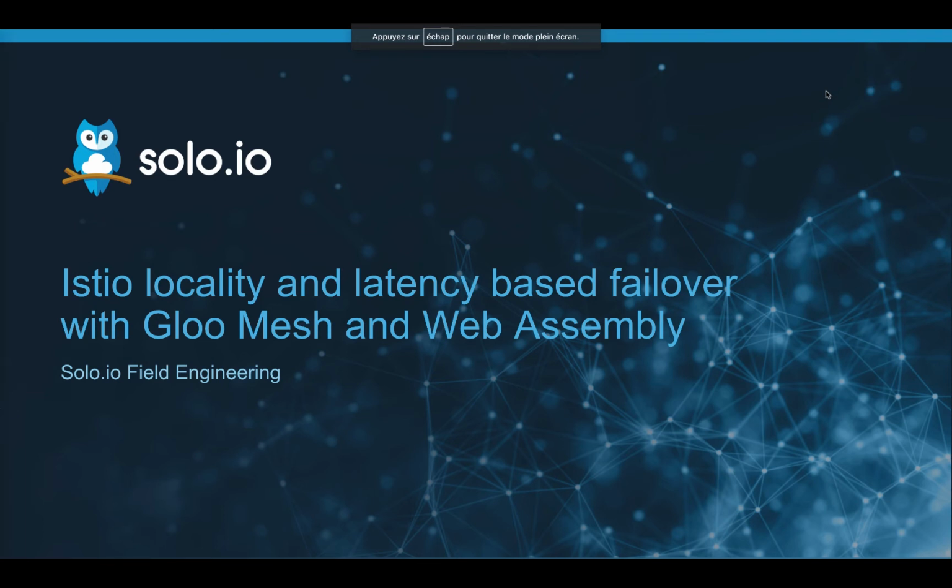Hi everyone, I am Denis Janot, Director of Field Engineering at solo.io in EMEA, and I'm going to speak about Istio locality and latency based failover with Gloo Mesh and WebAssembly.